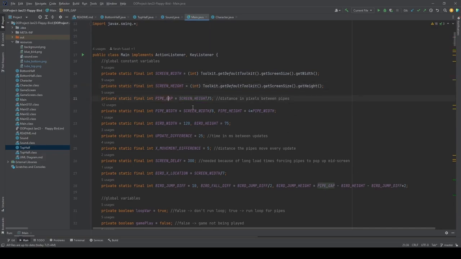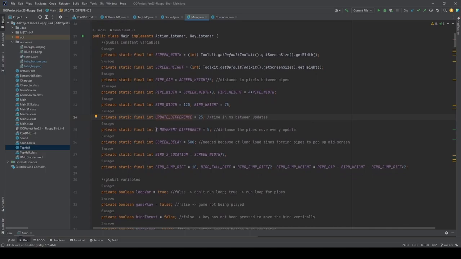We also have the pipe gap, which is the gap between the pipes for the bird to go through. We also have the pipe width and the pipe height, which determine the width and the height of the pipe. We also have the bird width and the bird height, which are the width and the height of the bird. We also have update difference, which declares the time in milliseconds between updates. And we also have the X movement difference, which is the distance the pipe moves every update. We also have the screen delay, the bird X location, and the bird jump diff.